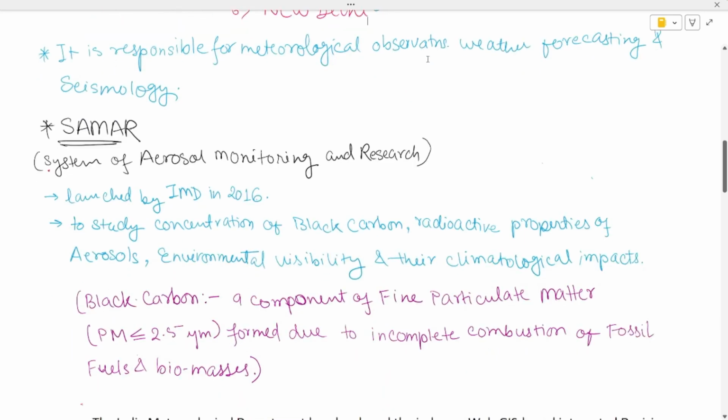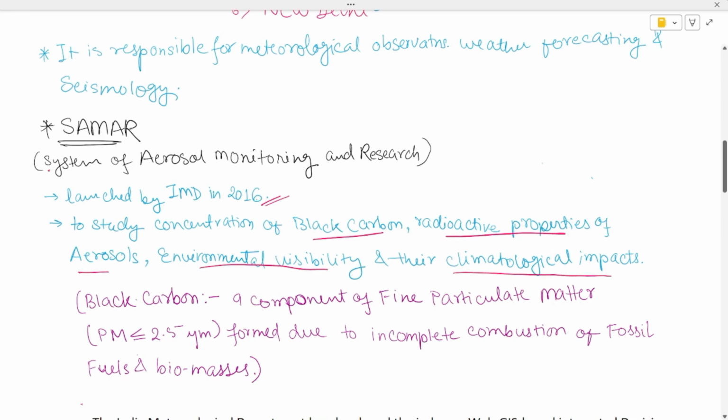Okay, the first term over here is SAMMER. The full form of SAMMER is System of Aerosol Monitoring and Research. It was launched by IMD in 2016, and the purpose was to study the concentration of black carbon, radiative properties of aerosols, environmental visibility, and their climatological impacts.